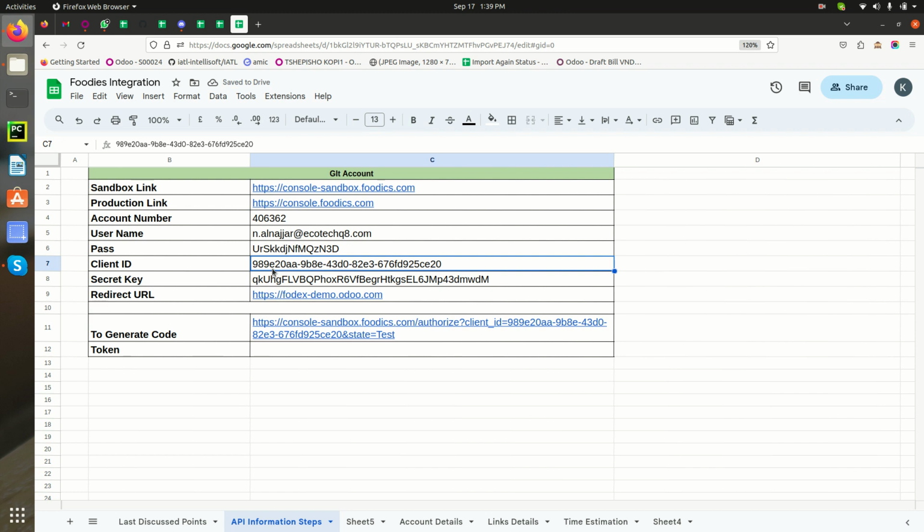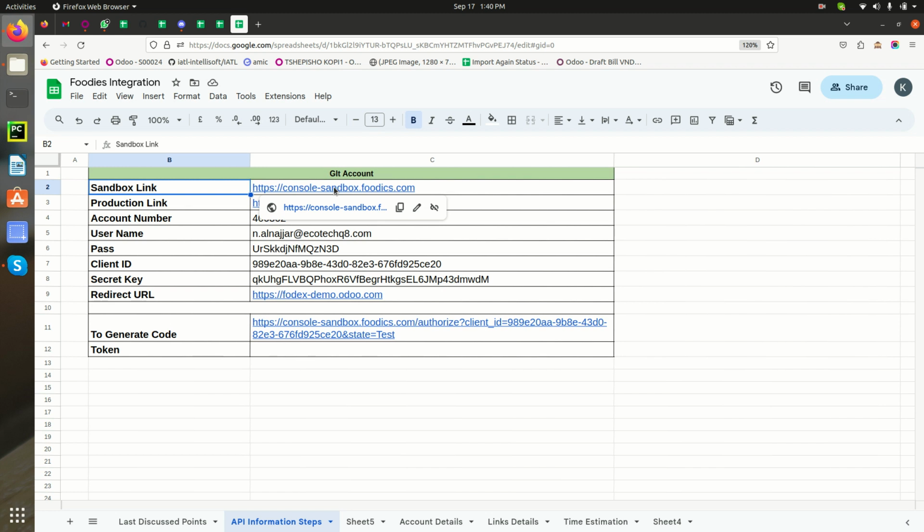Then the redirect URL. The redirect URL is nothing but the Odoo server link. Whenever any API is called from Odoo to Foodics, Foodics will return to this particular URL, which is nothing but the Odoo server URL. Now let's try to connect and go through all the steps for connecting Odoo to Foodics.